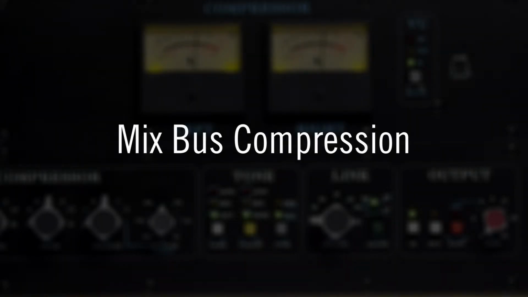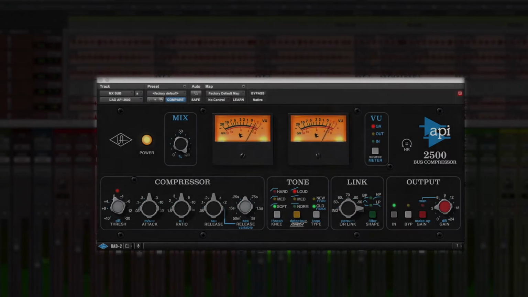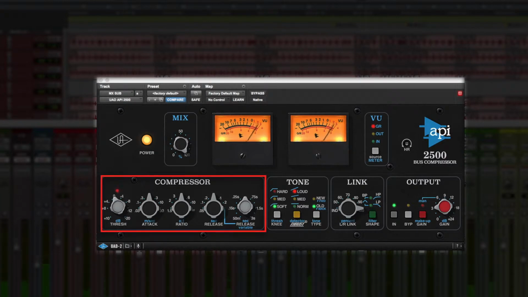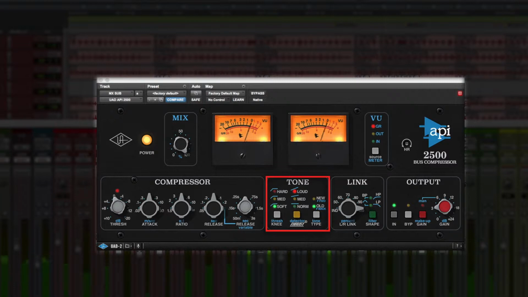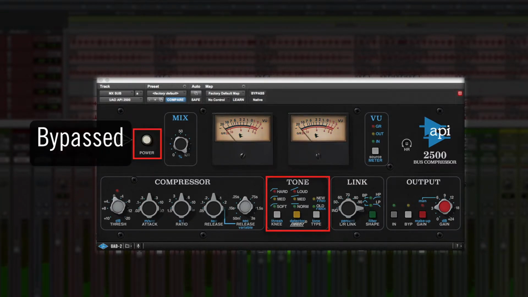Let's start with some light compression on the master bus. A great rule of thumb is to set all of the compressor controls to 12 o'clock. Using the old-style compressor with a soft knee and loud tone, you'll get clean, transparent compression.